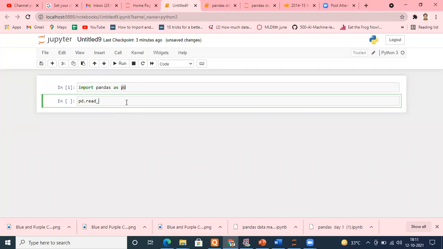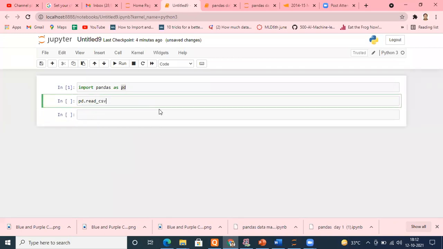underscore, just press tab after it. Okay, so you can see various options are there: clipboard, CSV file, Excel file, feather file, FWF file, GBQ. Most of them will be things you haven't ever heard of, but these are available. HTML, JSON, pickle file. We will be creating this pickle file, don't worry. SPSS file, SQL file, SQL query, SQL table, table function. See how many file reading capabilities it supports. An abundance of capabilities. Okay, so let's start from the very basic. Let's take a CSV file first.